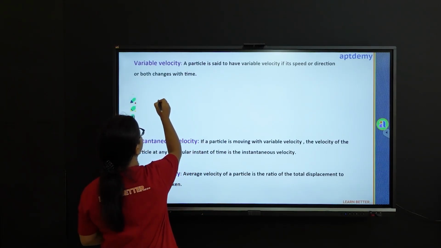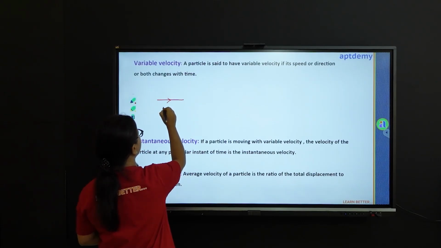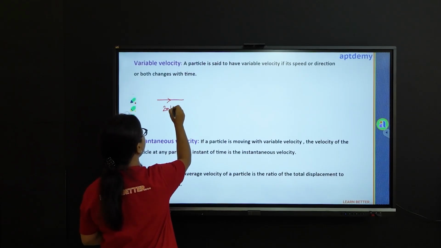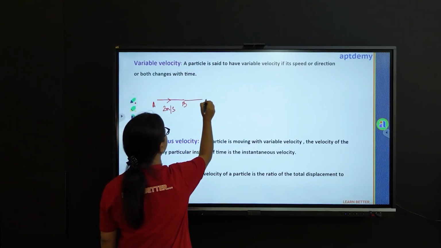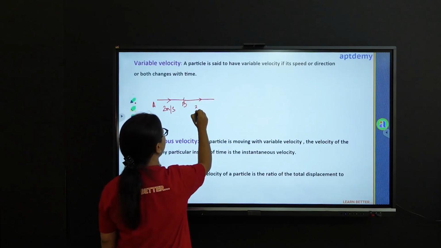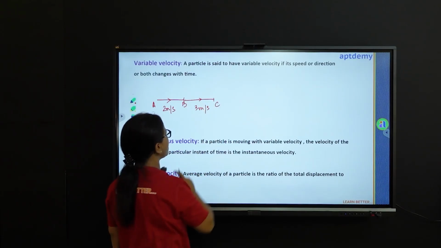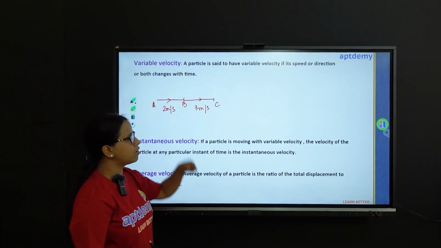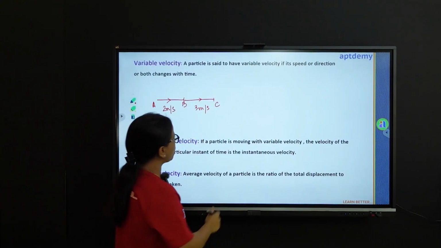So suppose a particle is moving in this particular direction, say with a speed of 2 meters per second. We give the points as A and B, and then it continues moving in the same direction, but now with a different speed, say 3 meters per second. In this case the direction is same, but the speeds are different. Then we will be saying that the particle is moving with variable velocity.